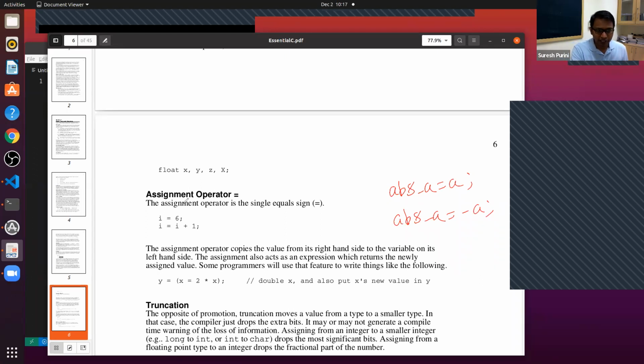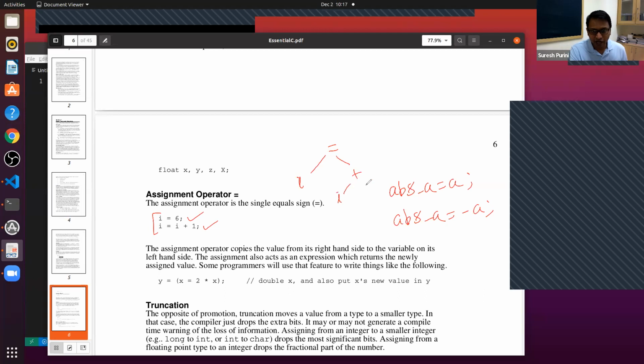So here, when you say I is equal to 6, the value 6 will be written into the memory location associated with I. And this particular statement, I is equal to I plus 1, is interesting. After the statement gets executed, what will be the contents of I? What will be the contents of I? 7.